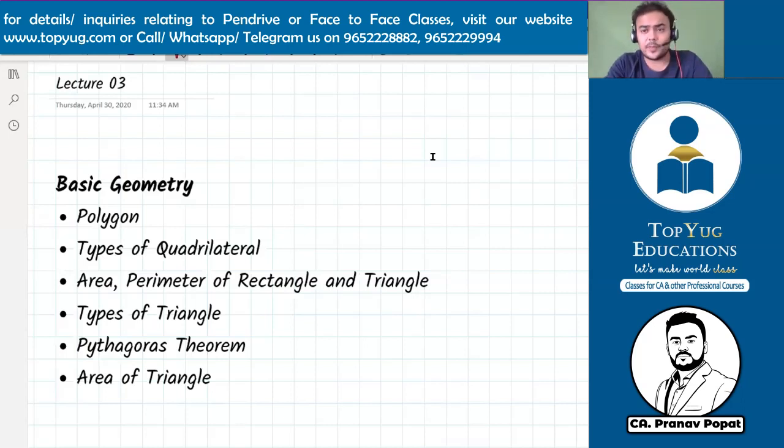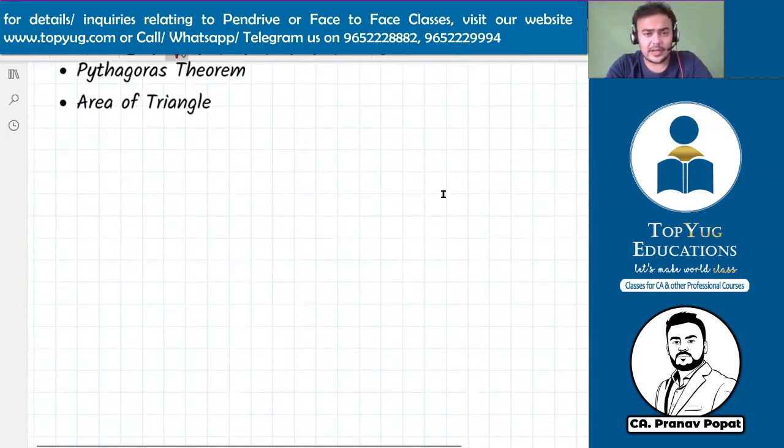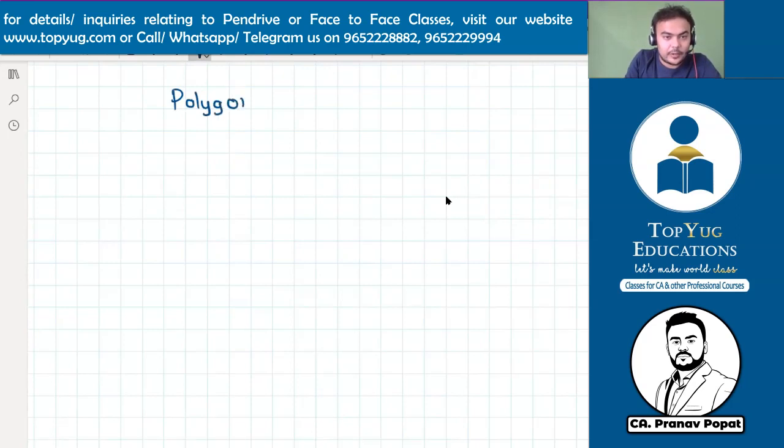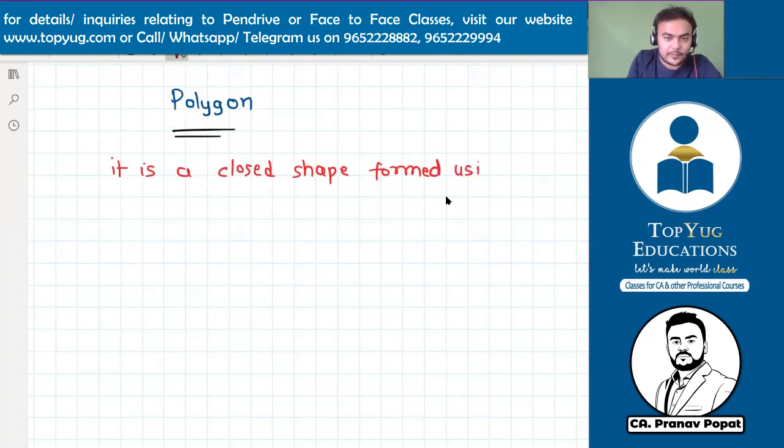Great. So the first topic is polygon. The name of the section is polygon. We are studying basic geometry, don't forget that. So what is a polygon? It is a closed shape formed using line segments.